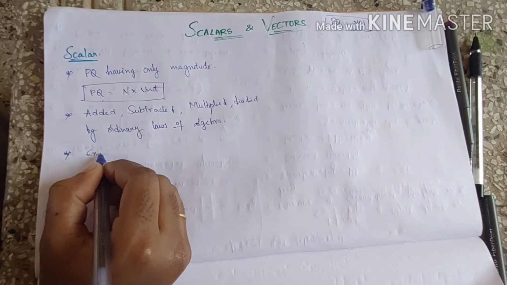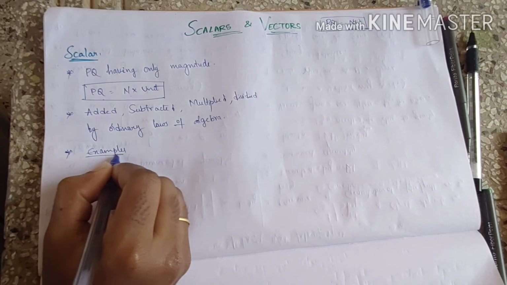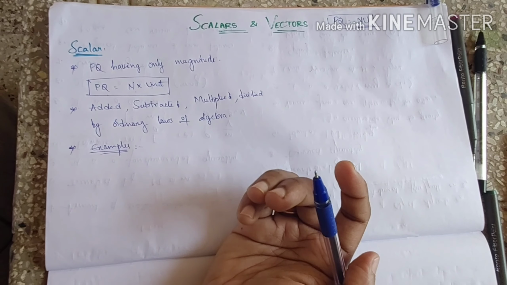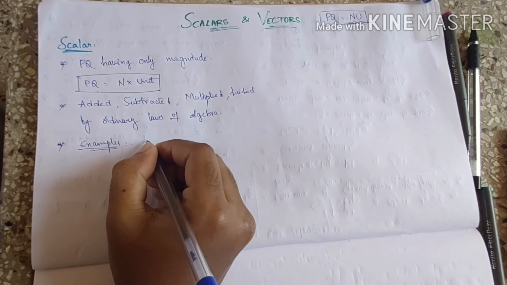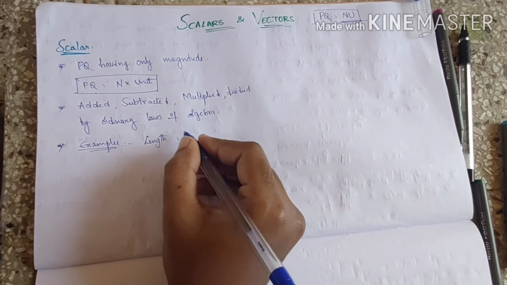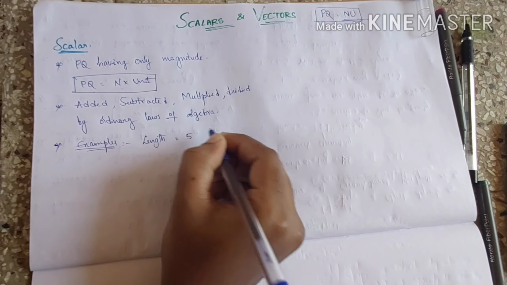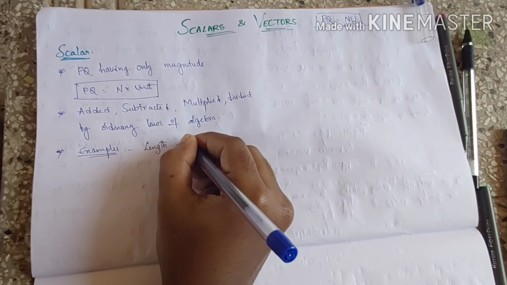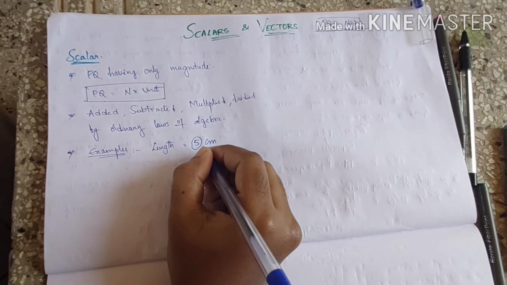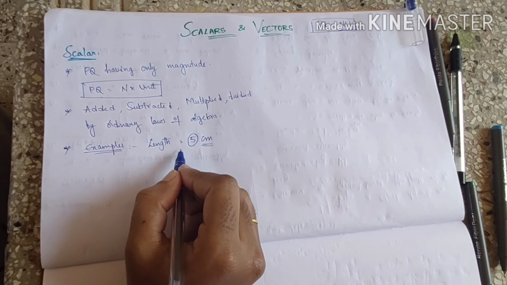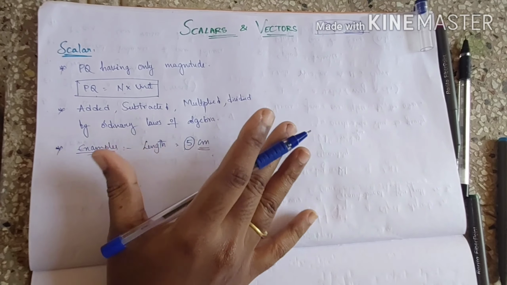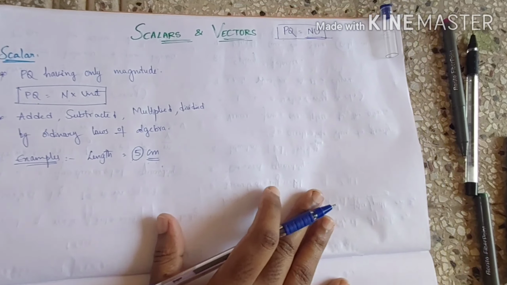Let me give some examples. Mass is a scalar, length is a scalar, time is a scalar. Let's take the length of a pencil, like 5 centimeter. Numerical value and unit. So length is a scalar. Length is equal to 5 centimeter: number and unit. This is a scalar. Now we'll see vector.